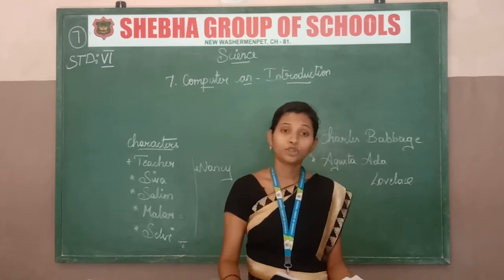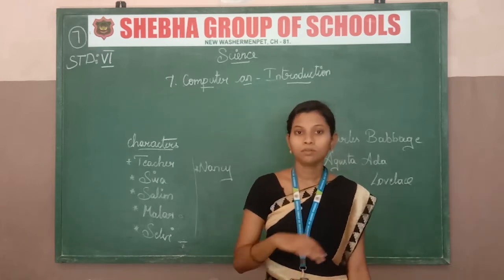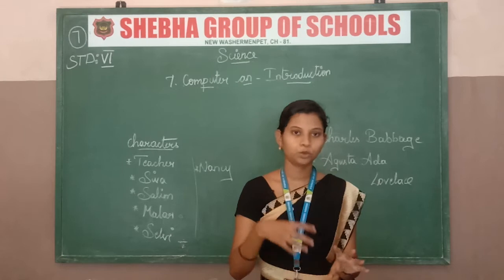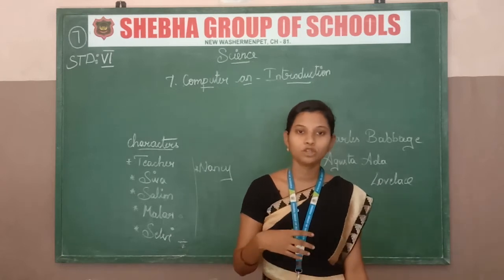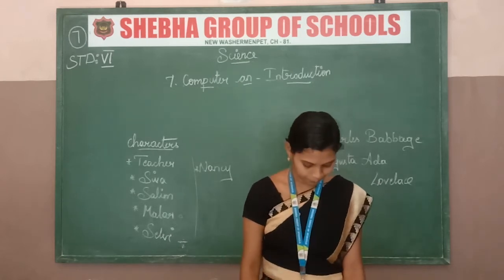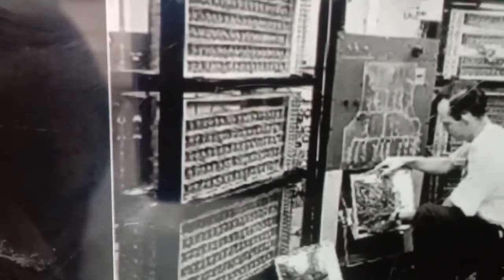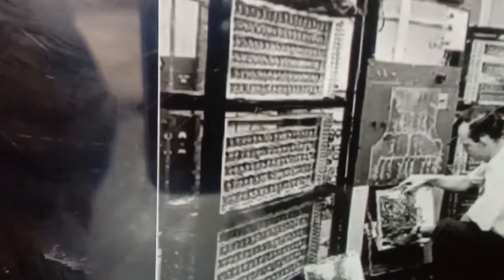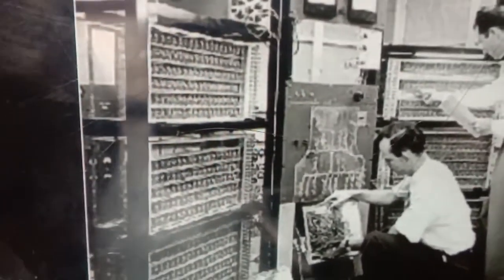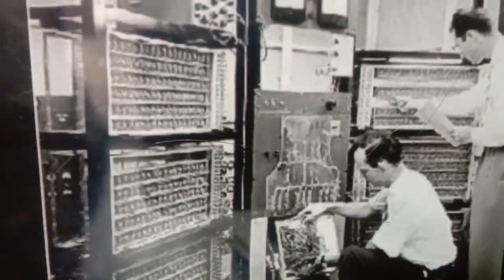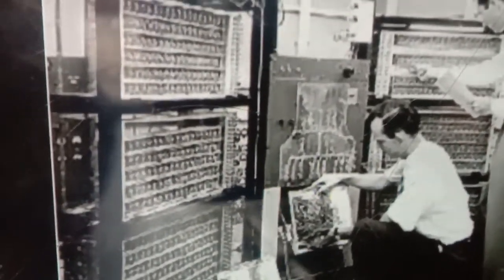I will show you all the images: the vacuum tube, the microprocessor, everything. This is the vacuum tube used in the first generation. This is used in the second generation: a transistor. Just see the image of the transistor.